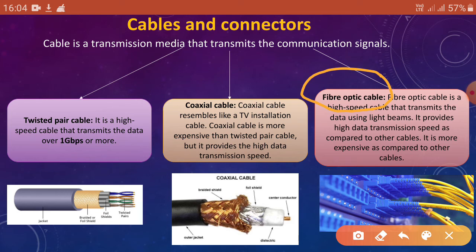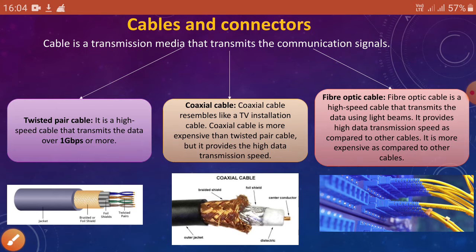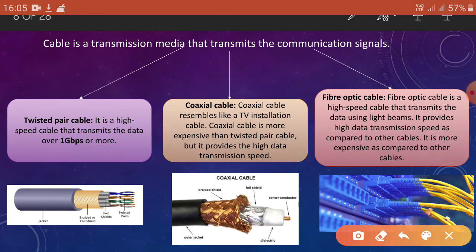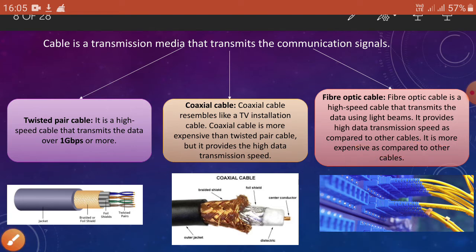Now fiber optic cable. So what is fiber optic cable? It is a high speed cable that transmits data using a light beam. So it uses a light beam to transfer data. It provides high data transmission speed as compared to the other cables. It is more expensive as compared to the other cables. Nowadays it is very popular and it is used everywhere for high speed data connection. Got it? Okay, go to the next slide.